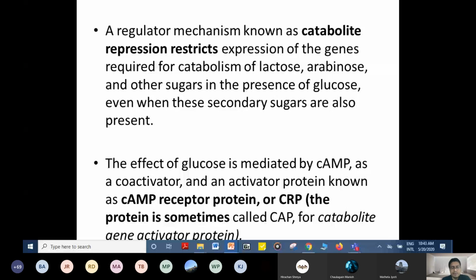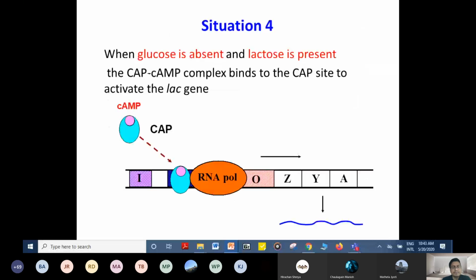When glucose is absent and lactose is present, what can happen? When glucose is absent, the CAP cyclic AMP complex can bind to the CAP site and activate the lac genes. When glucose is absent, this cyclic AMP will be high, and when cyclic AMP is high, it can form a complex with catabolite gene activator protein, and that can come and bind here, and so in this condition it is active. That means it can transcribe the three products.